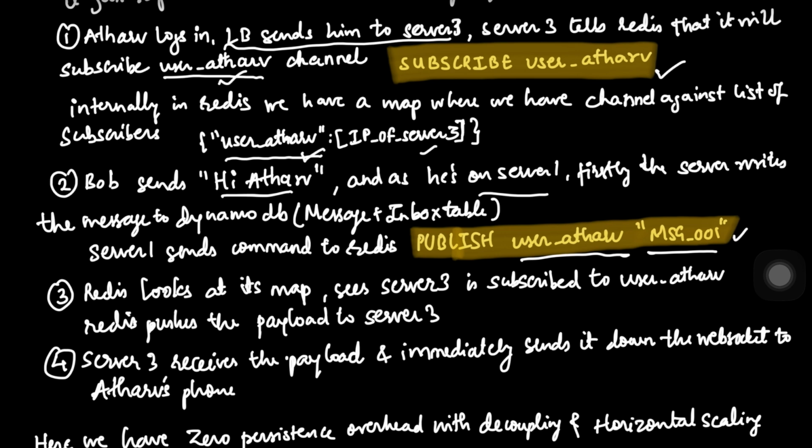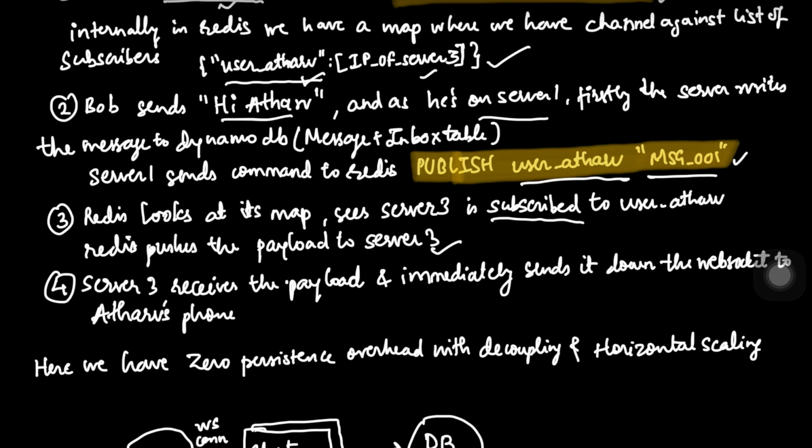So it sees server 3 as subscribed to the user author channel. Redis pushes the payload to server 3. Now with the list, whatever consumers are there, it will go to those consumers one by one and send the message, or the payload, through those particular servers whose IP is written in this particular map. Okay, so now server 3 receives the payload and immediately sends it down the WebSocket to author's phone.